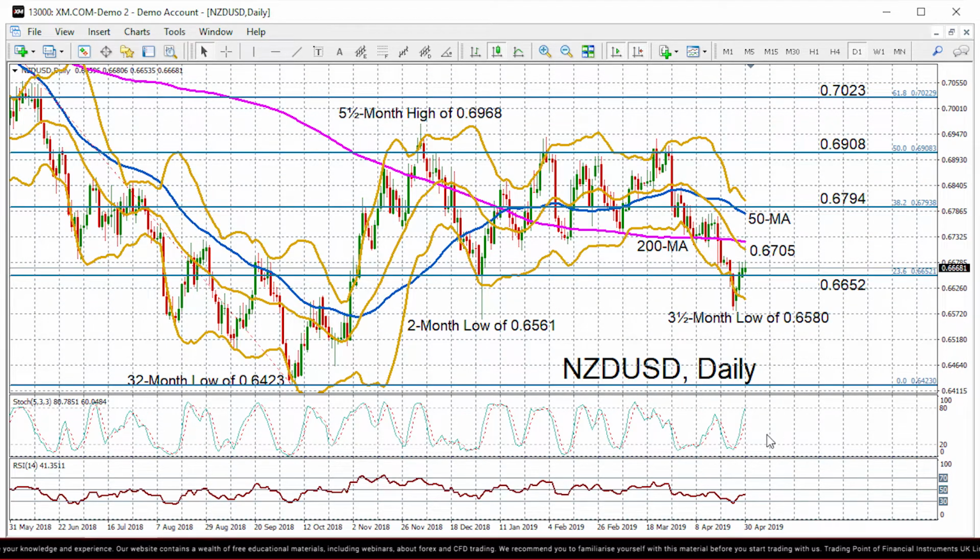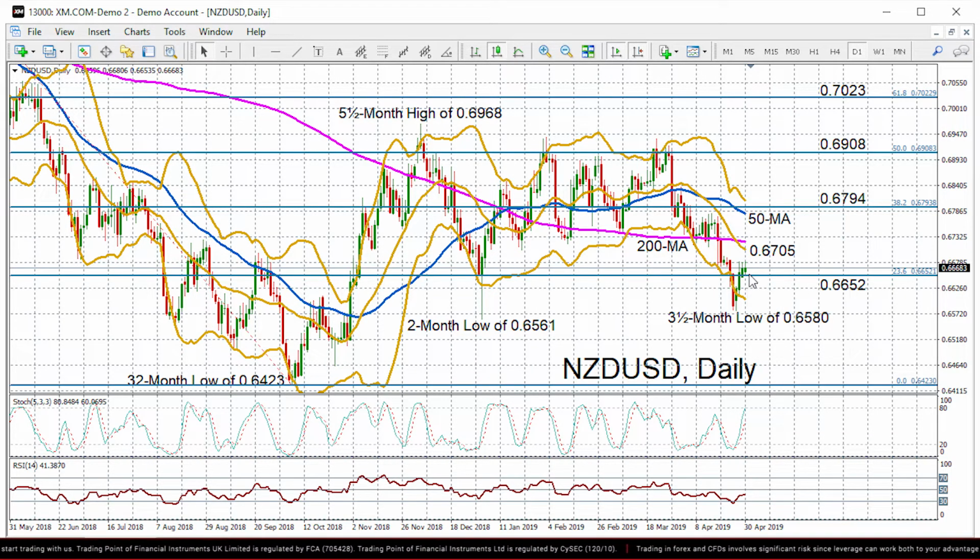Let's now turn to the New Zealand dollar versus the US dollar. It's looking very positive in the short term. Stochastics are sharply trending higher. RSI is also moving higher, but hasn't quite managed to cross above the 50 neutral level yet, suggesting there is still some downside risks for the pair.